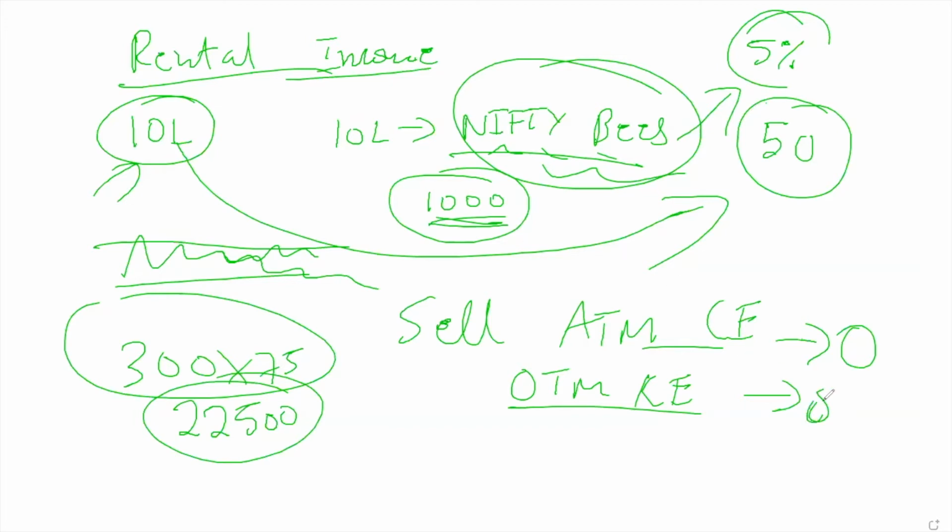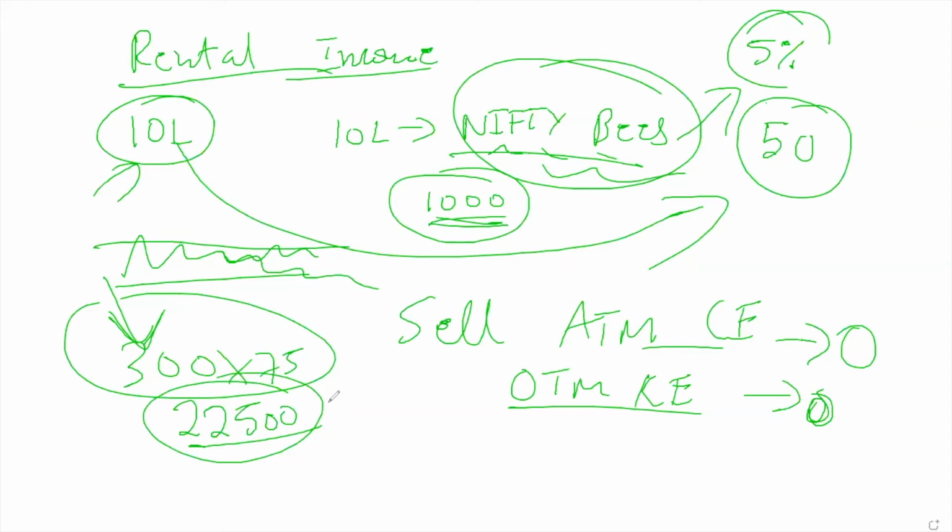Out of the money and at the money will become zero. This is how we can easily generate 22,000 or 10,000 or 5,000. Some income can be generated using Nifty Bees.